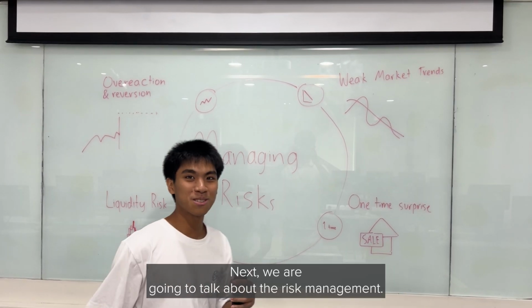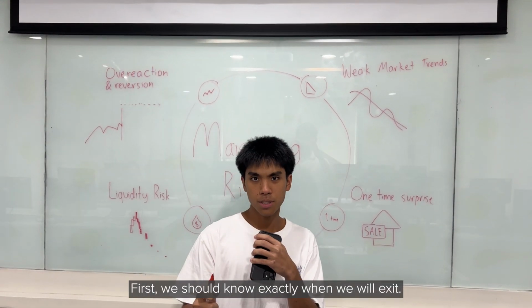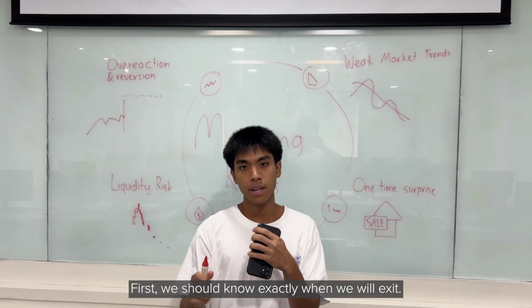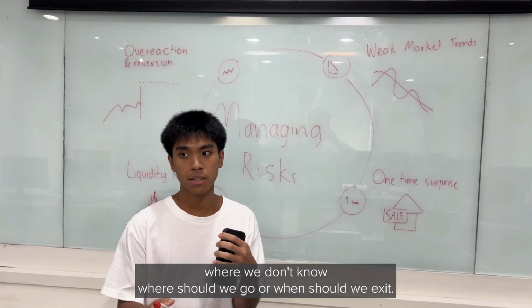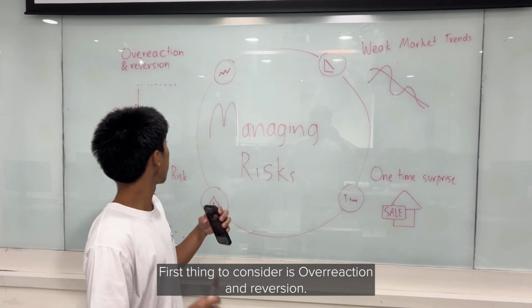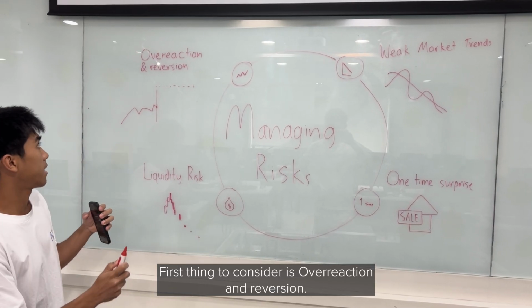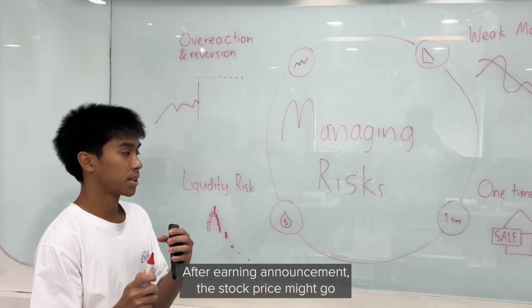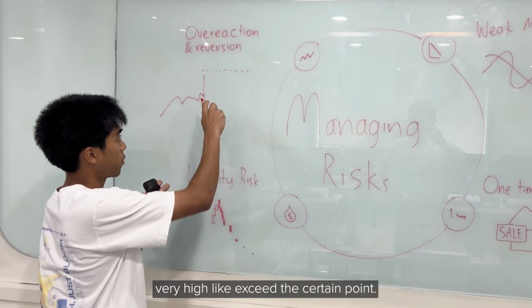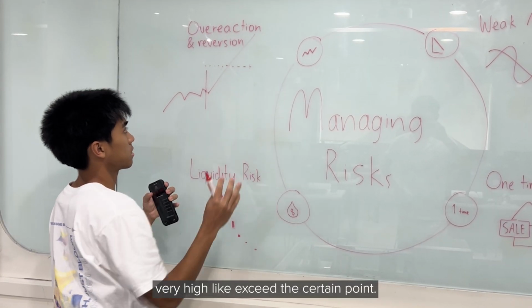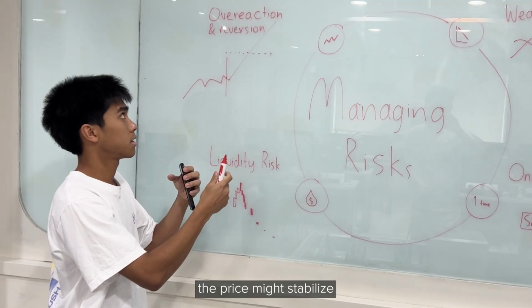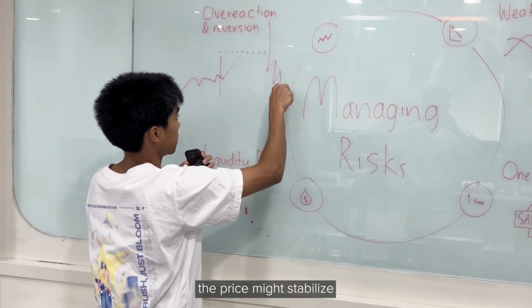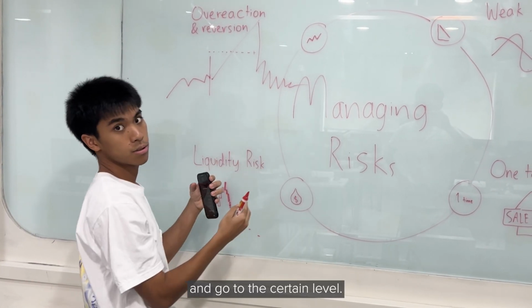Okay, next we are going to talk about risk management. First, we should know exactly when we will exit. If we do not, we might enter the black hole where we don't know where we should go or when we should exit. The first thing to consider is overreaction and reversion. After an earnings announcement, the stock price might go very high, exceeding a certain point. But after that, because it's just an overreaction, the price might stabilize and go to a certain level.